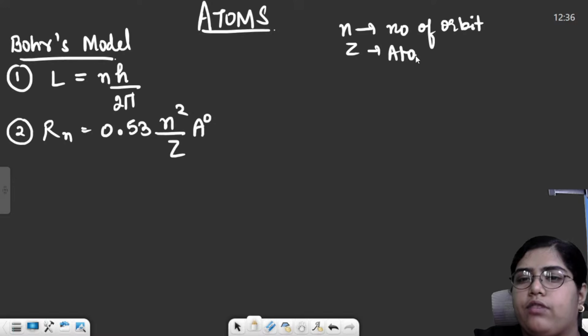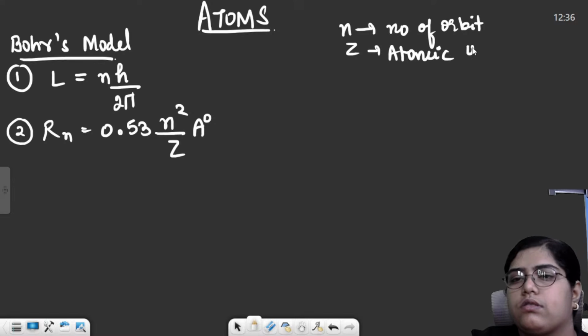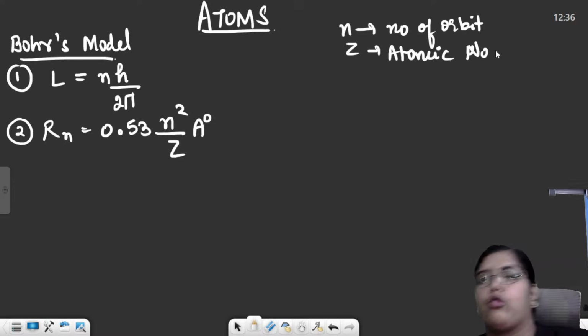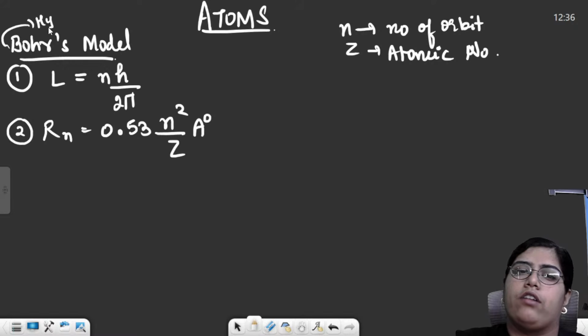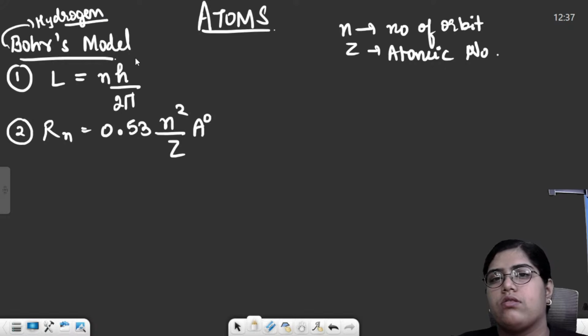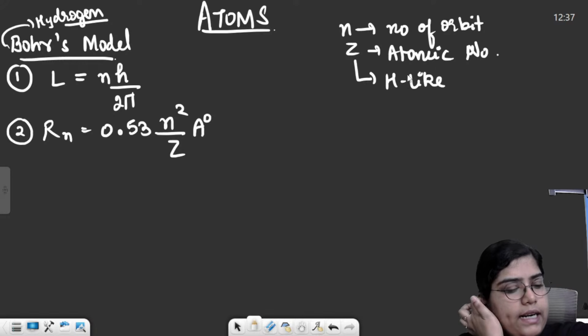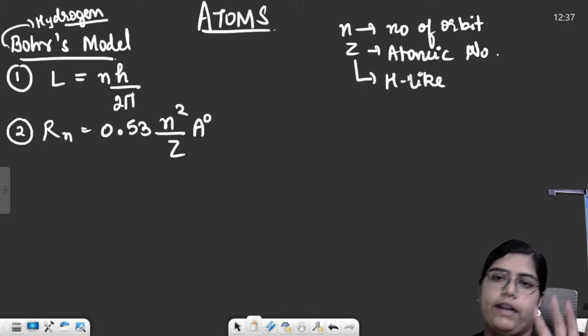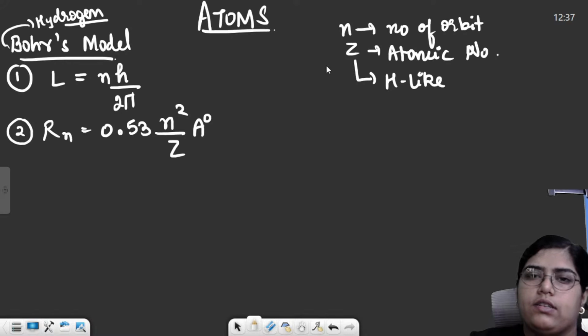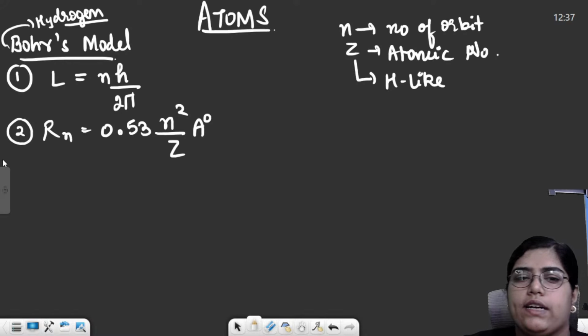Why am I writing the formulas with atomic number? Because Bohr explained and gave the complete model for hydrogen, but Bohr's postulates and Bohr's model are also extended to hydrogen-like species. Hydrogen-like species, what do I mean by that? The species which have a single electron, right? So it is applicable for those also. So Z is the atomic number.